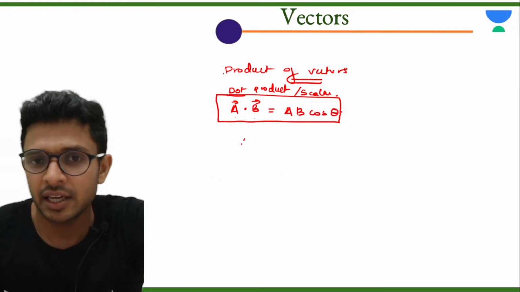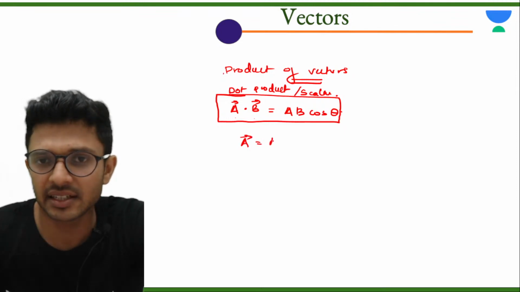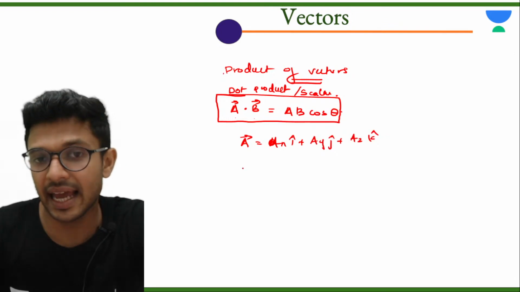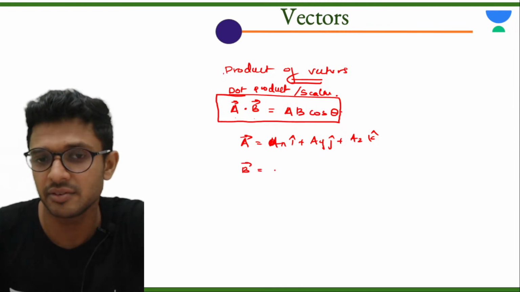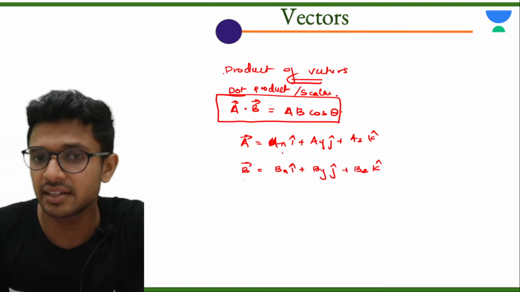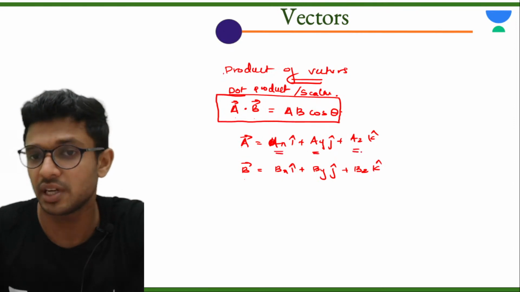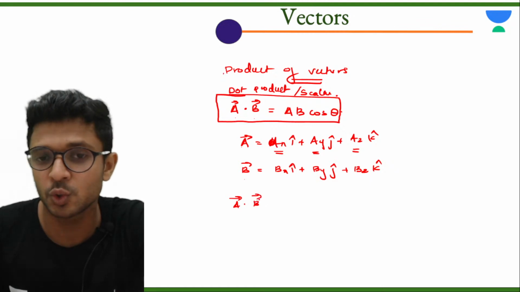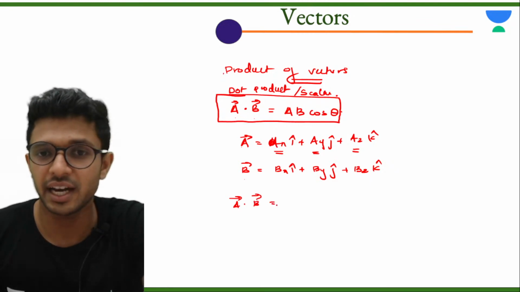Then if vector a is given as ax i cap plus ay j cap plus az k cap, and let's say the vector b is given as bx i cap plus by j cap plus bz k cap, which means each and every vector I have written in terms of its components. Now if someone is asking you to do the dot product, what will be the value?